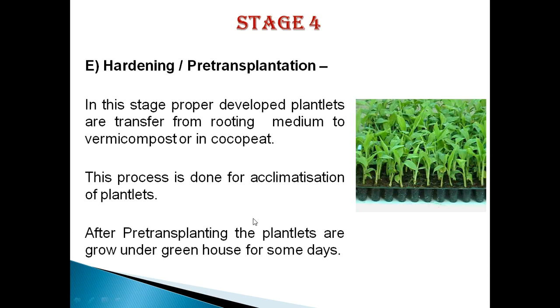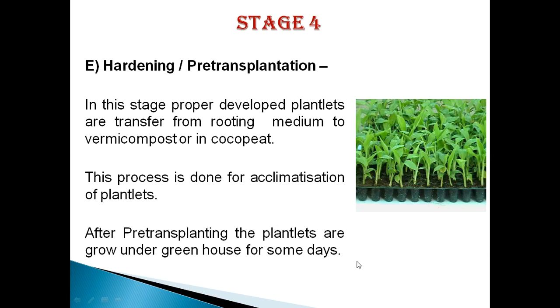So there are a number of physical or environmental factors which are controlled inside the polyhouse or greenhouse. It may be temperature, light intensity, and humidity.